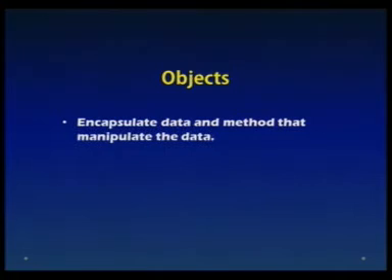Another point in object-oriented philosophy is that objects encapsulate data and methods. That's why they are independent entities, and whenever somebody tries to communicate with that independent entity, they have to request some service, and that service comes in the form of responding to a method or calling a method.